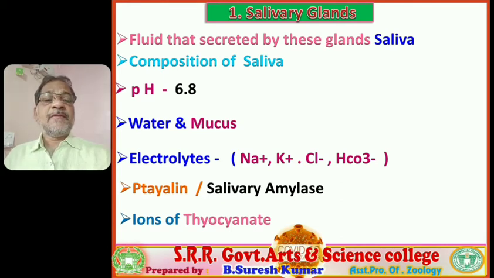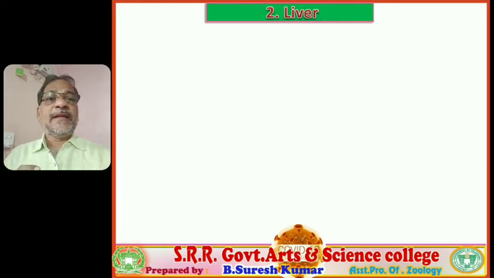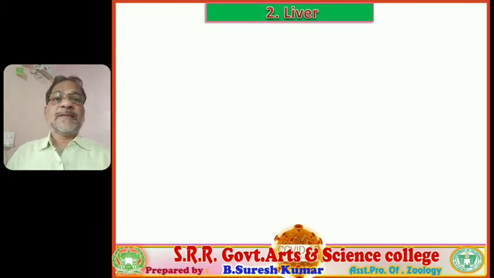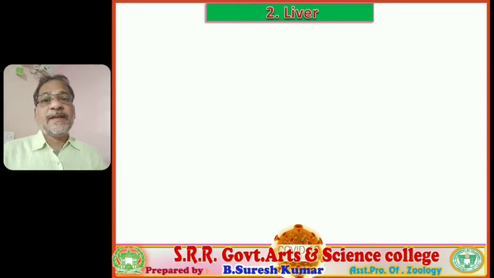So the saliva composition, remember, very important. The saliva contains various kinds of substances: water, mucus, electrolytes, ptyalin, ions of thiocyanate. Right, with this we completed salivary glands. Let's move to discuss the second variant of digestive gland, that is the liver.